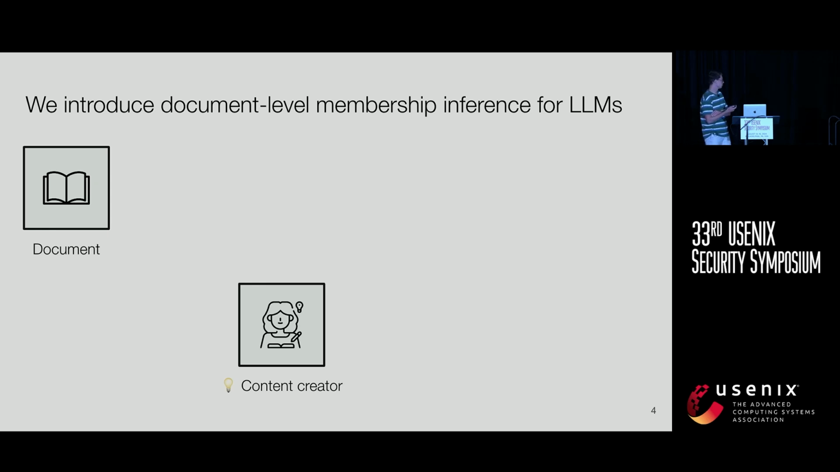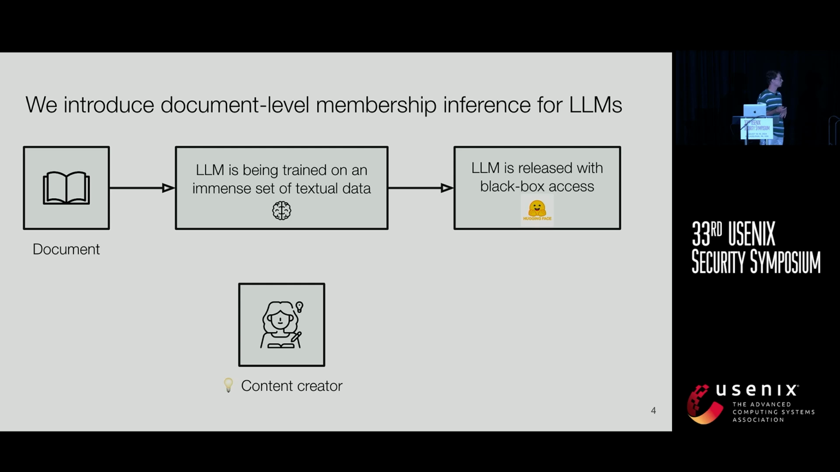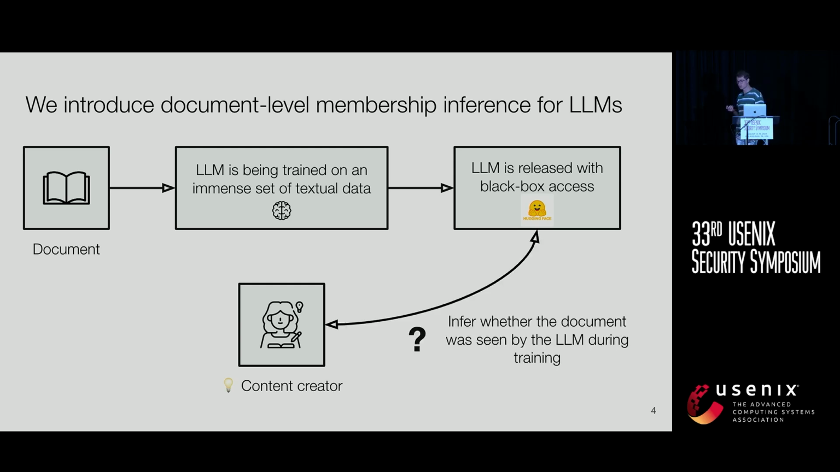So imagine you're a content creator and you own a particular piece of text. It can be a document, a book, an academic paper. And a certain LLM is out there, trained on a huge amount of data and eventually released with black box access. Then the goal would be for this content creator to infer whether this document has been seen by the LLM during training. So this is a task we propose and try to solve.